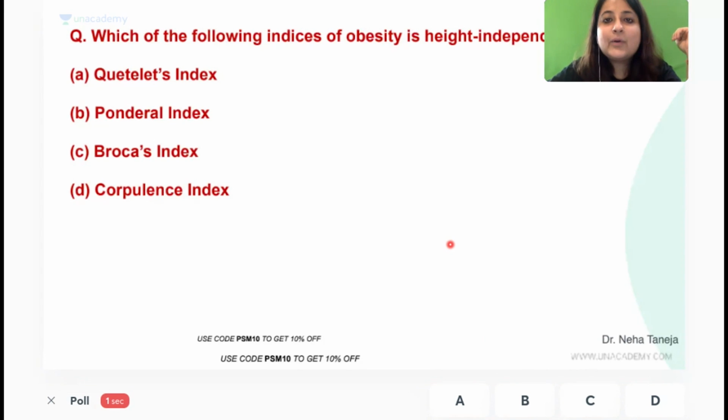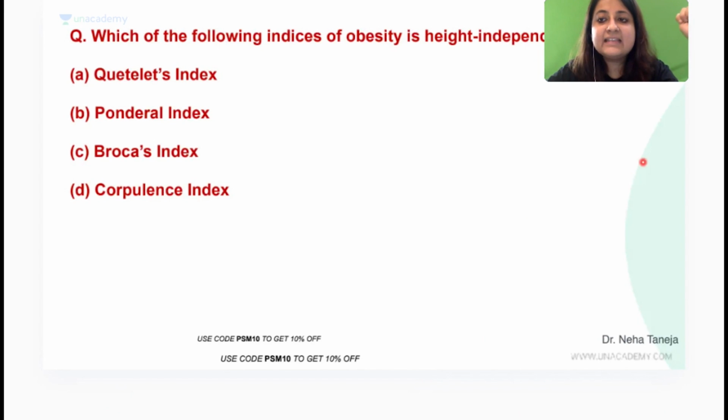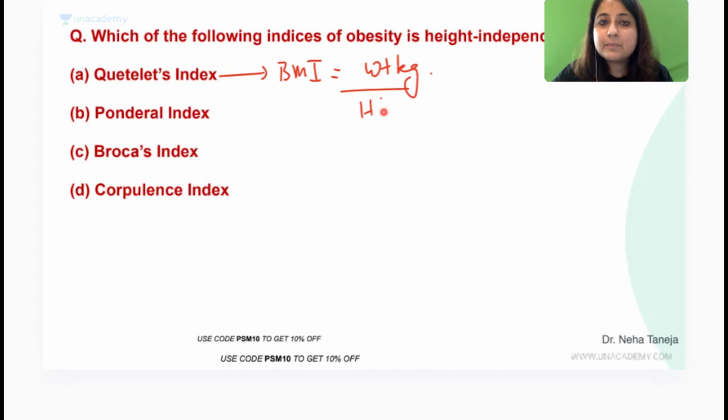Chalo, no problem. Okay, now you can remember this thing in such a way. All right, all of these are indicators of obesity, right? What is Quetelet index? What is the other name for Quetelet index? We did in the morning class also. BMI. BMI formula, let's revise. Weight in kgs by height in meter squared. Okay? Now, ponderal index is height independent. You ponder. You are not taking the height into consideration. Okay, I will just show you what is the formula.